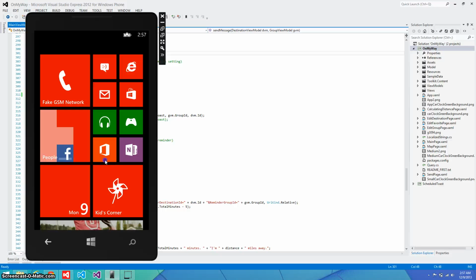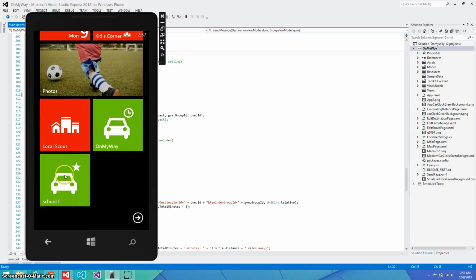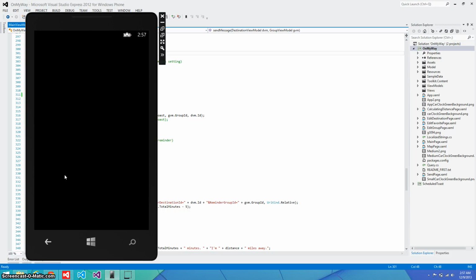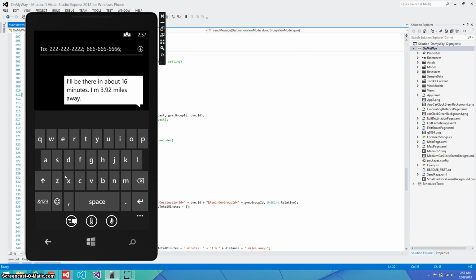So from just the start screen, I can tap on this School F tile, and it calculates the distance that I am away from school, sets the recipient phone numbers to those people that were in that group, and it automatically calculates about how far away I am and the distance in miles that I am away from it, and then I can send the message. This isn't going to work because it's just an emulator, not a real phone.